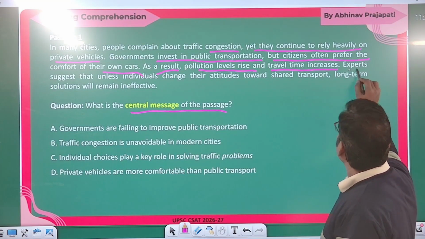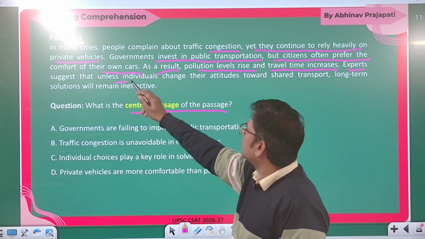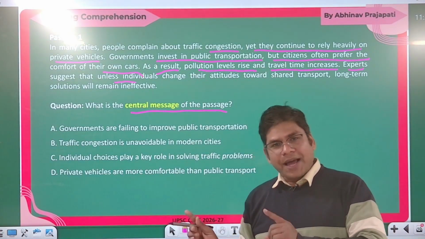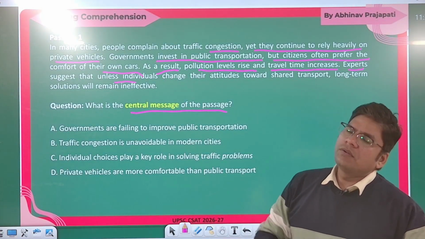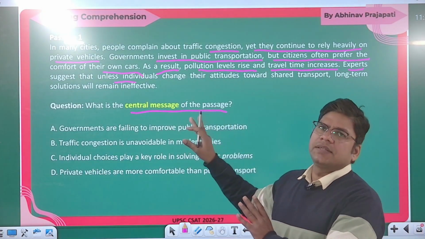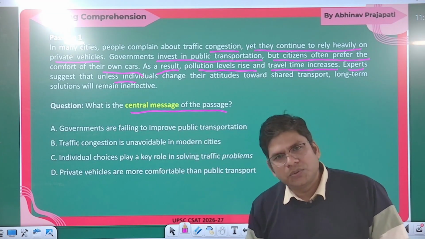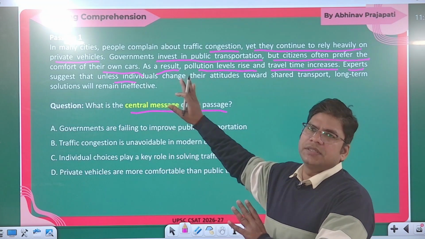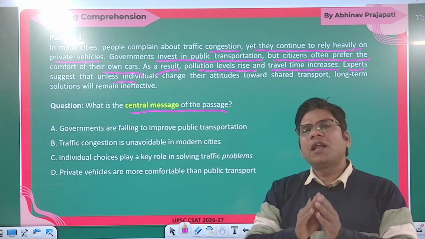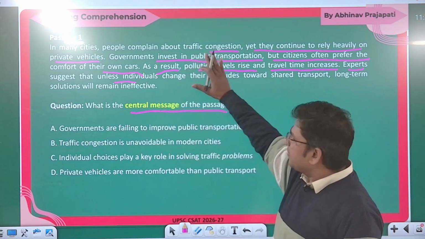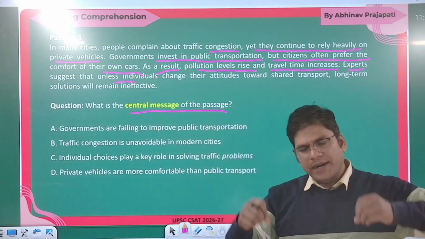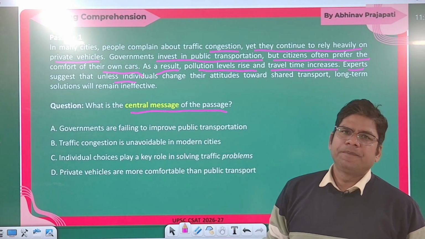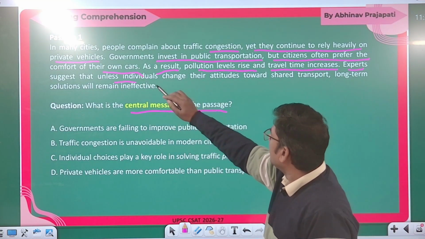Experts suggest that unless... this is the idea of the author. One thing is clear: whatever is there in the passage, whether it is logically true or false, we have to consider the given information as true. Nothing else in the world is correct; whatever is in the passage, we have to consider 100% correct.